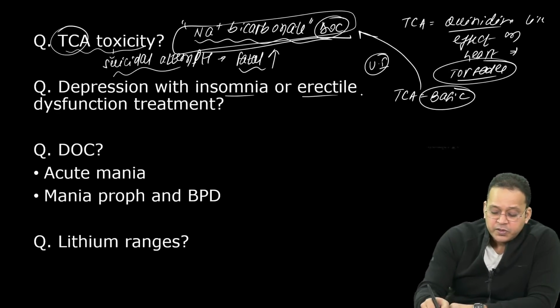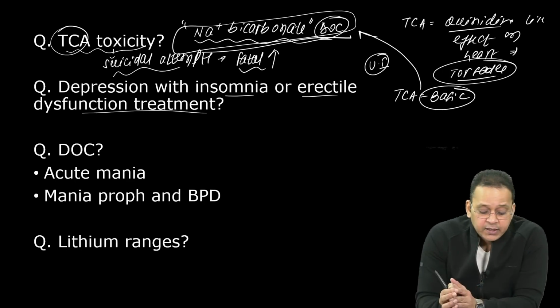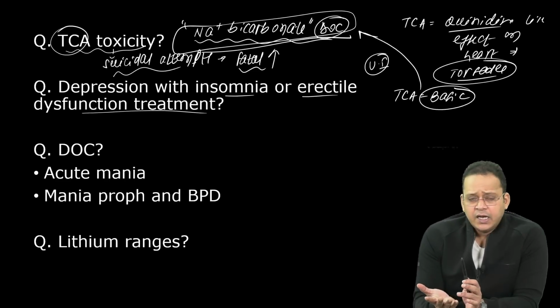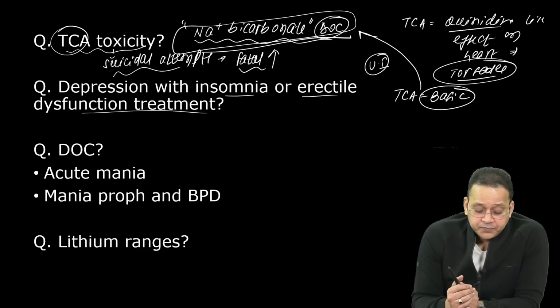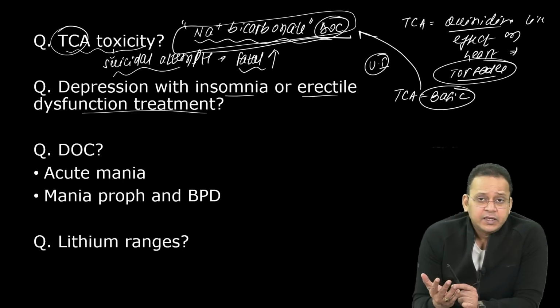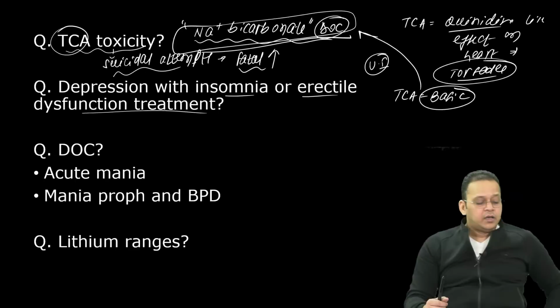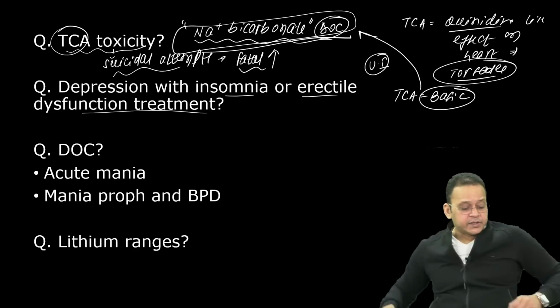Depression with insomnia or erectile dysfunction, how would you treat? This is frequently asked nowadays. There is depression. Obviously, if it is only depression, my drug of choice or first line are either SSRIs or SNRIs. Anyone can be used. But if there is insomnia or erectile dysfunction, then it becomes a problem. The reason being, both SSRI and SNRI can cause insomnia and erectile dysfunction, right? Right, guys. So what will be the answer here?